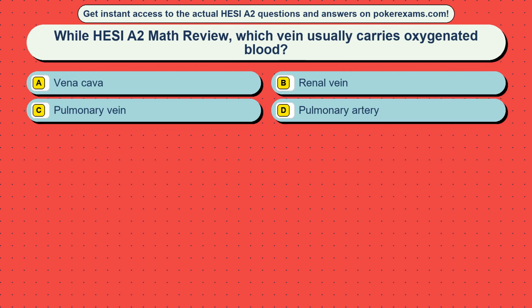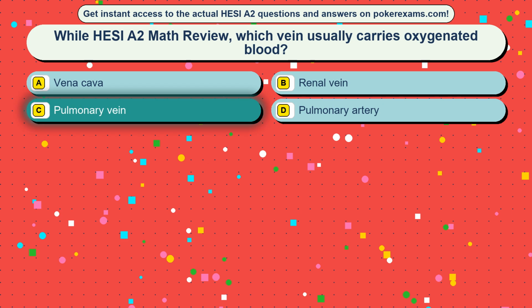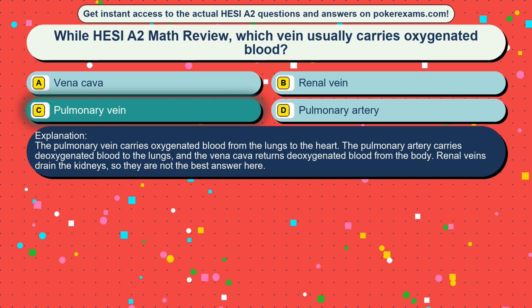Question 47. While HESI A2 Math Review, which vein usually carries oxygenated blood? Option A, vena cava. Option B, renal vein. Option C, pulmonary vein. Option D, pulmonary artery. The correct answer is option C, pulmonary vein. The pulmonary vein carries oxygenated blood from the lungs to the heart. The pulmonary artery carries deoxygenated blood to the lungs, and the vena cava returns deoxygenated blood from the body. Renal veins drain the kidneys, so they are not the best answer here.